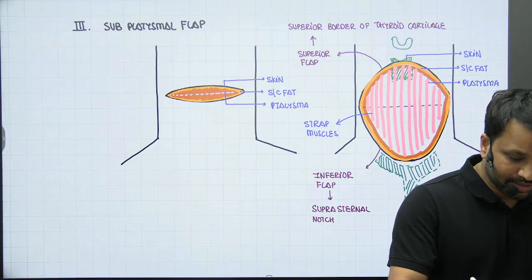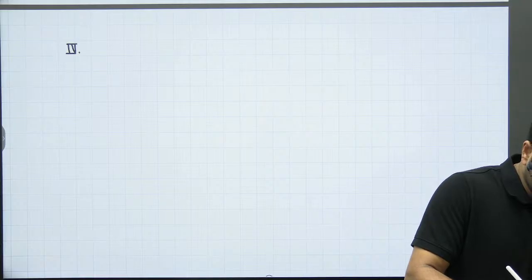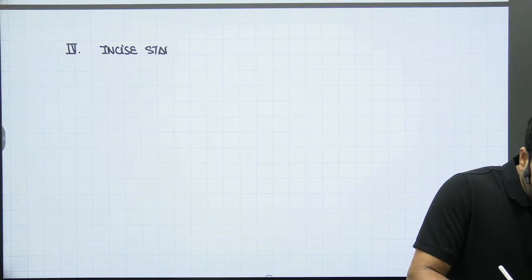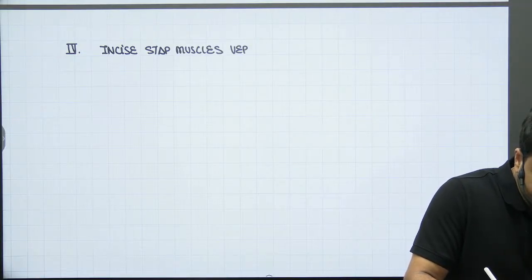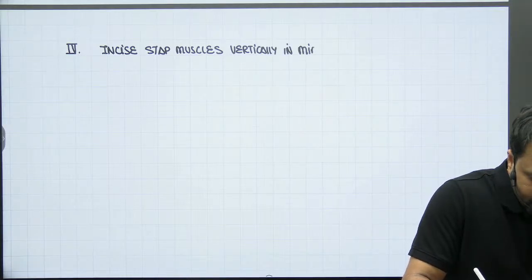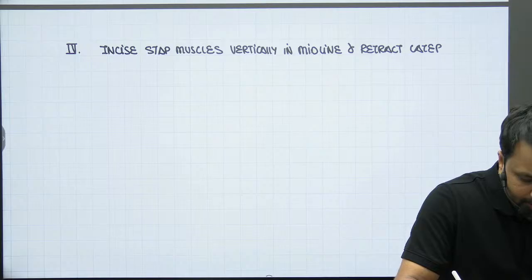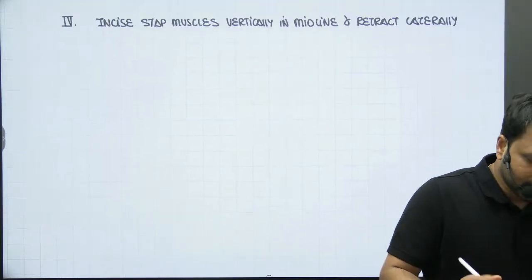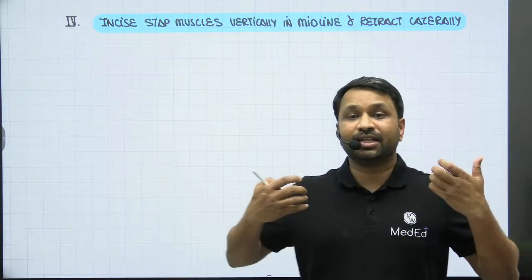Now once the flap is raised, what is step number 4? Step number 4 is to incise the strap muscles vertically in the midline and retract them laterally. Right? So what we are going to do is incise the strap muscles in the midline in a vertical fashion, and then retract them laterally.